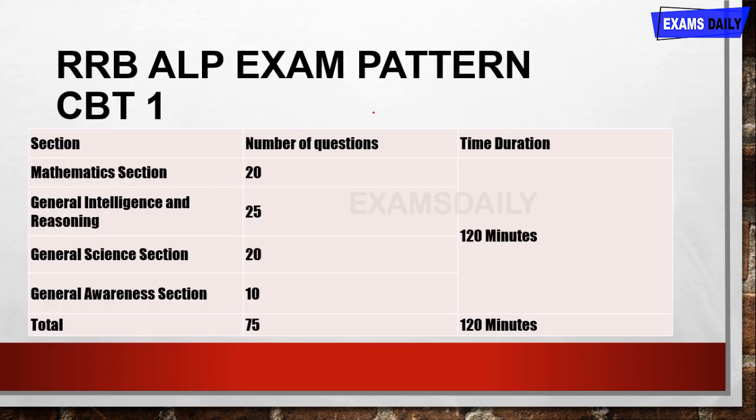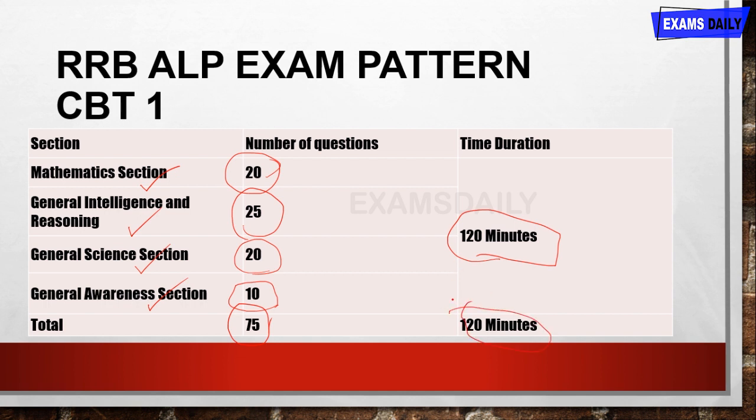Now the RRB ALP examination pattern for CBT 1, computer based test 1. These are the subjects: first is mathematics, next general intelligence and reasoning, and then general science and general awareness. In mathematics, they are going to ask 20 questions, for general intelligence and reasoning it is 25 questions, for general science it is 20 questions, and for general awareness it is 10 questions. Totally you are going to write 75 questions, and the time duration for this examination is 120 minutes, that is 2 hours.